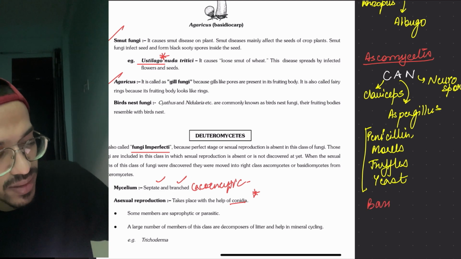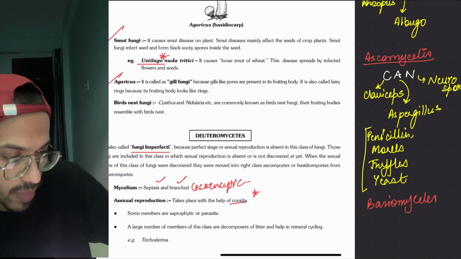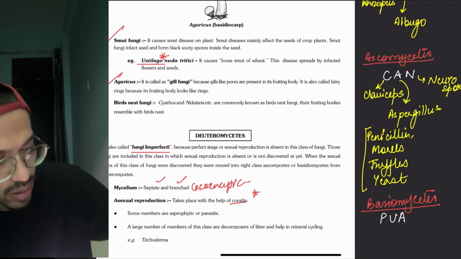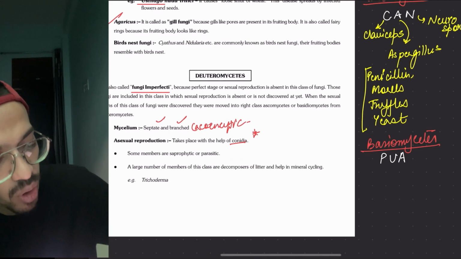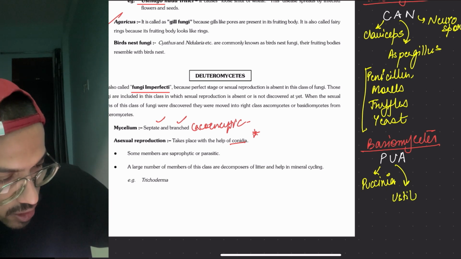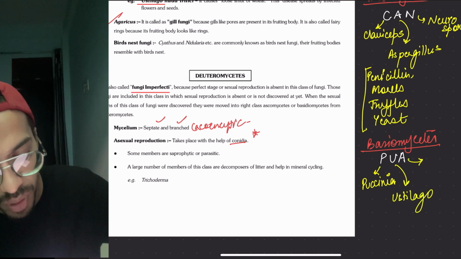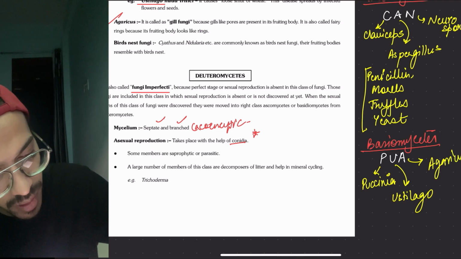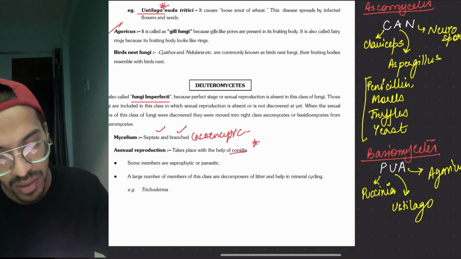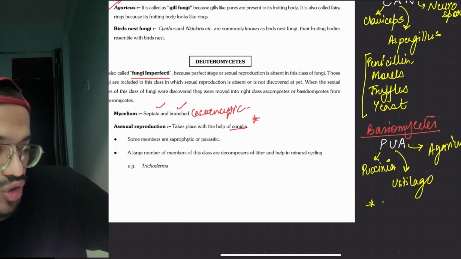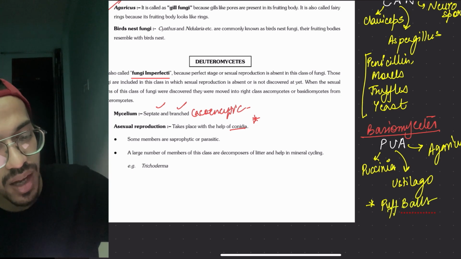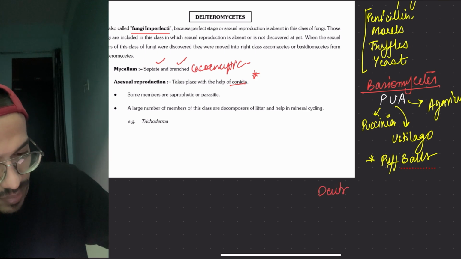Then we have Basidiomycetes. In this you have to remember the word PUA. P for Puccinia, U for Ustilago, and A is your Agaricus. Along with this, you have to remember about the puffballs. Another one that you have to remember extra is puffballs. And the last one is your Deuteromycetes.